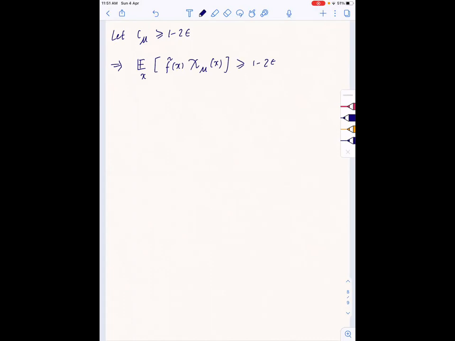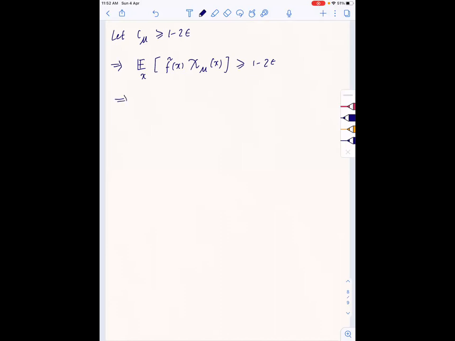So what does this mean? When is this product of f tilde x times chi mu of x equal to 1? It is 1 when they agree and it is minus 1 when they disagree. And this is greater than or equal to 1 minus 2 epsilon, right? So therefore they must agree on at least 1 minus epsilon of the points. Otherwise you will get an expectation which is less than 1 minus 2 epsilon.